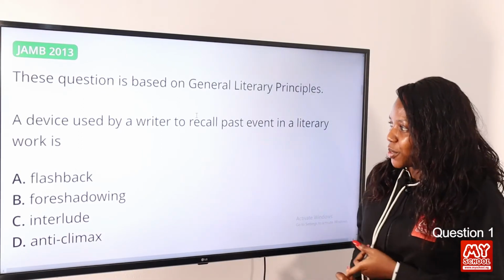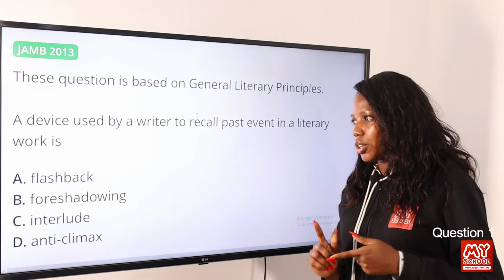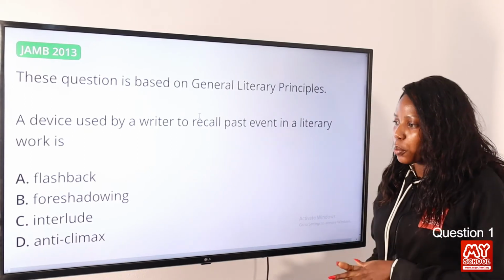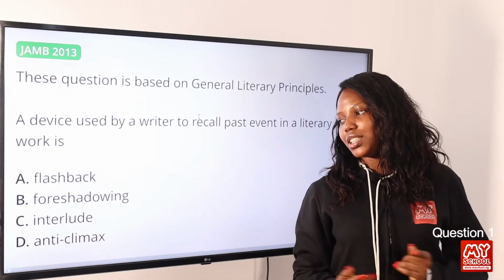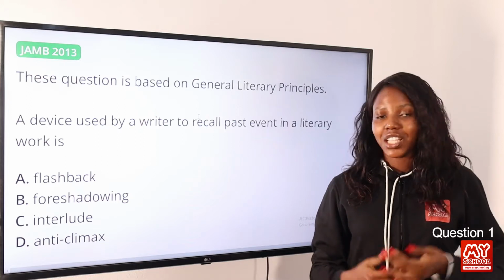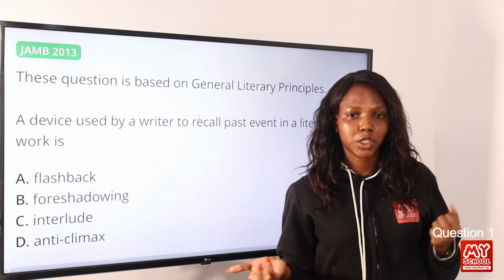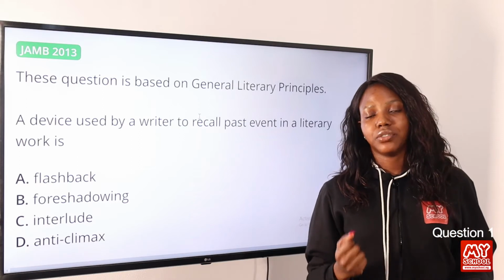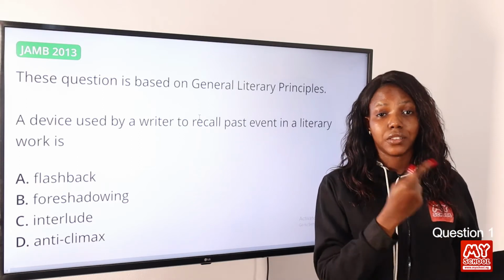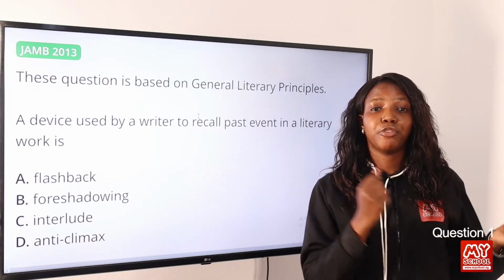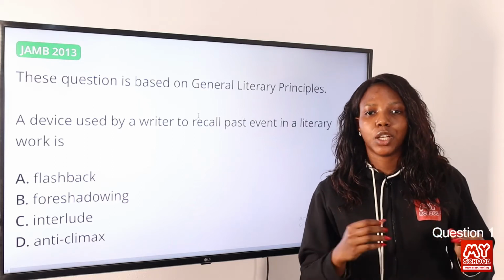A device used by a writer to recall past events in a literary work is option A, flashback, option B, foreshadowing, option C, interlude, option D, anticlimax. The answer to this question is option A, flashback. Now, flashback is a literary device that is used to give an account of past events. So this event happened before the story's primary sequence of events.